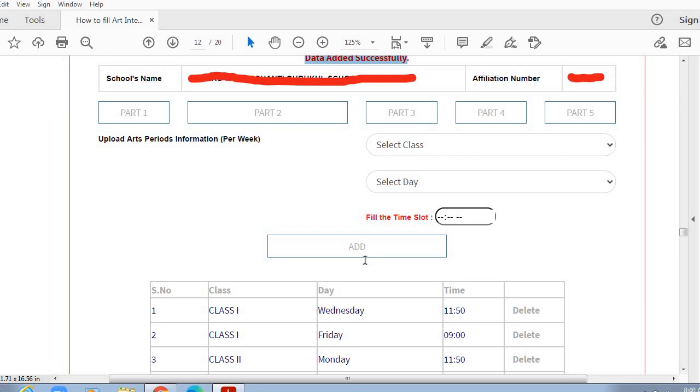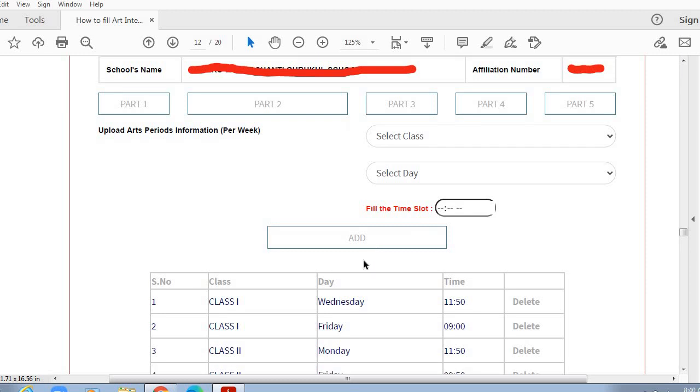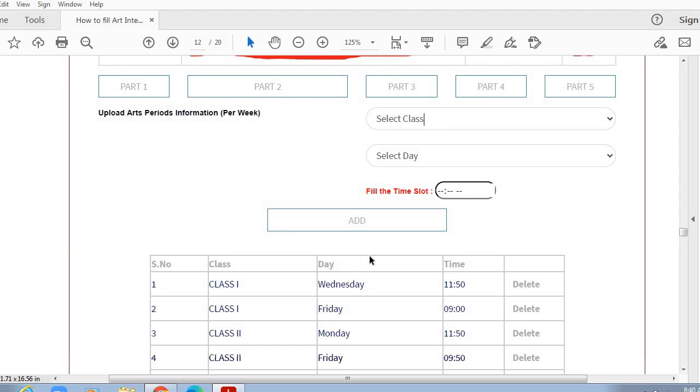If in your school you are giving more than one art period, you can once again select grade 1 and mention the day on which second art period is given and mention its timing. When you click this add tab, the information that you have selected and filled will reflect in this table. In the similar manner, you can select classes from grade 1 to 10, and you can select different days on which art periods are given in those classes, and you can select the timings of those art periods.